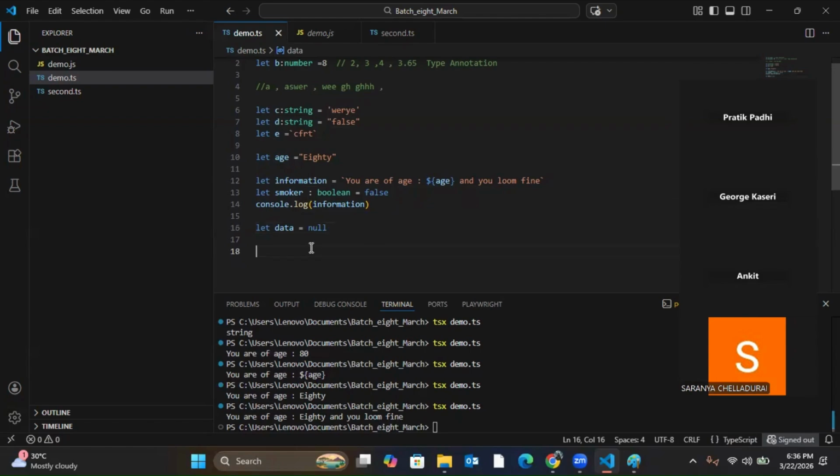Null is a particular value in the computer world which says it is no value, but that needs to be stored inside the variable. Null means nothing is present. So when I do data is equal to null, I am making it a null data type.